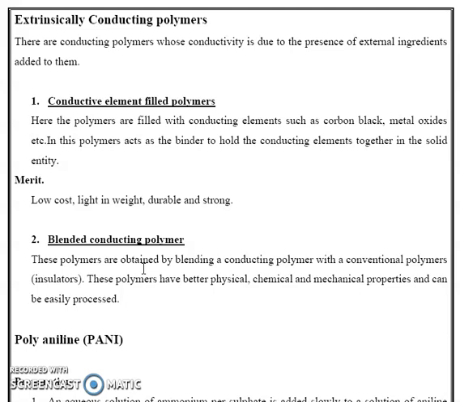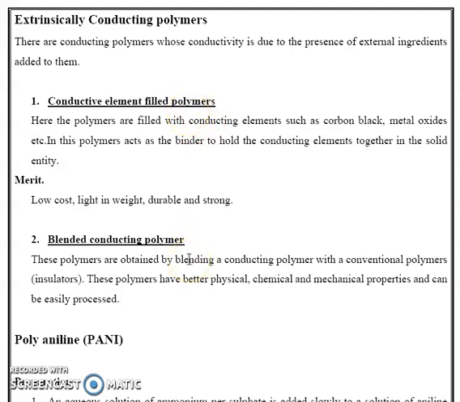Conductive element filled polymers means the polymers are filled with conductive elements such as carbon black, metal oxides, etc. Then generating conductivity, that is known as the conductive element filled polymers. These have the merits of low cost, light weight, durability and strength. That is, the conductive element is added to the polymer chain, generating conductivity. That is the conductive element filled polymers.